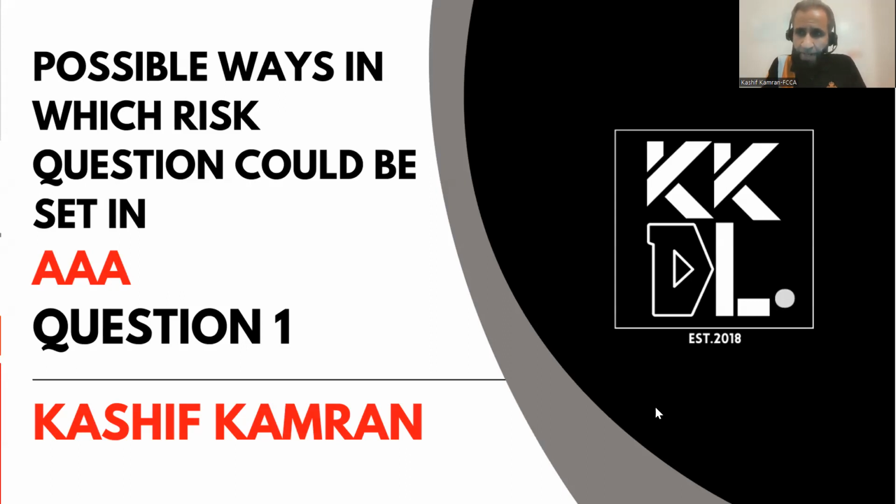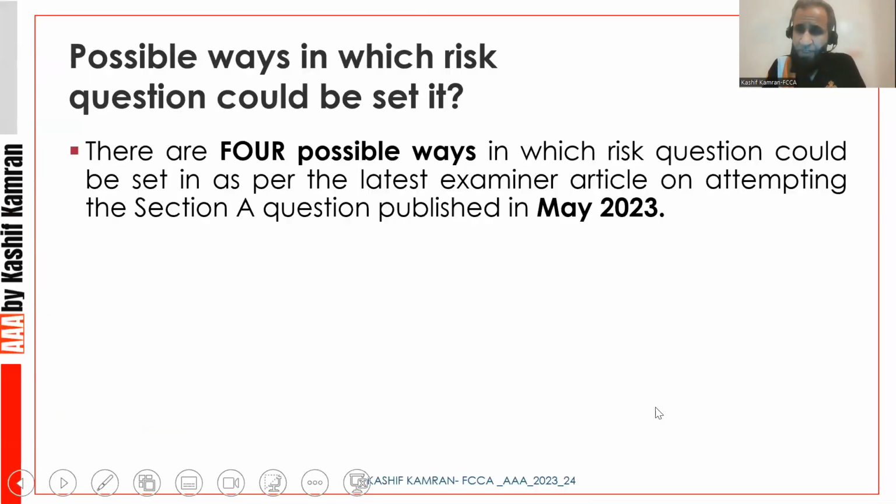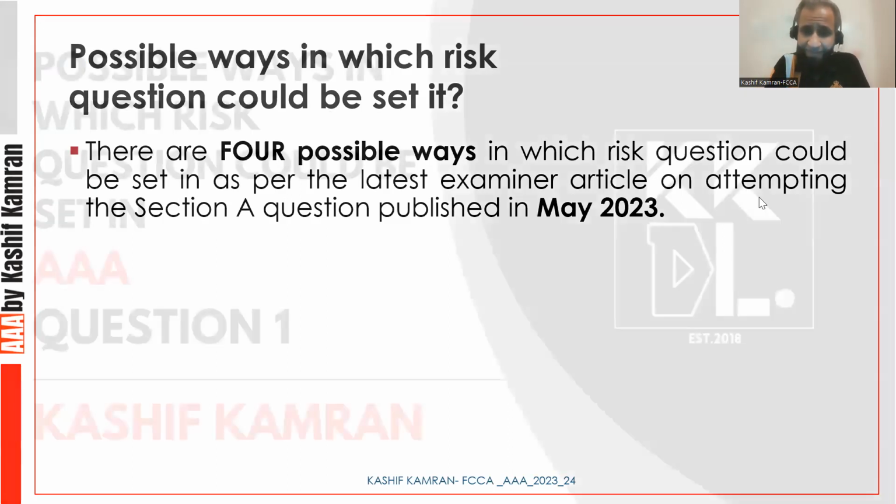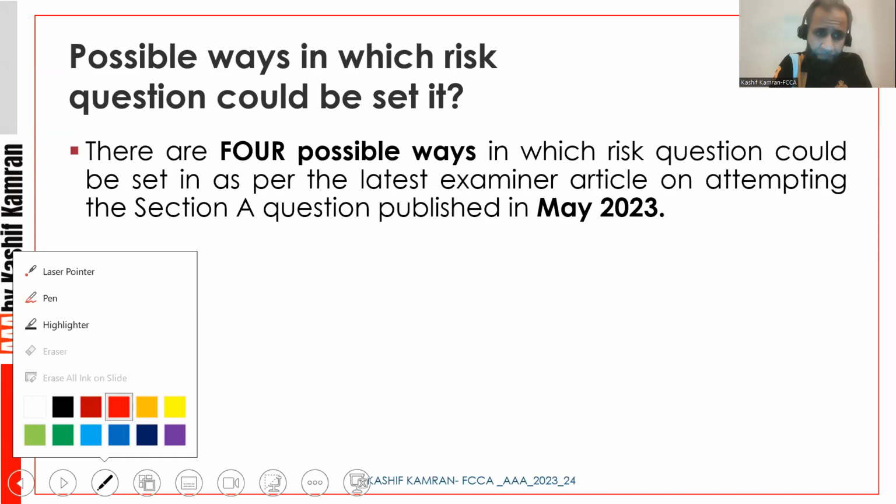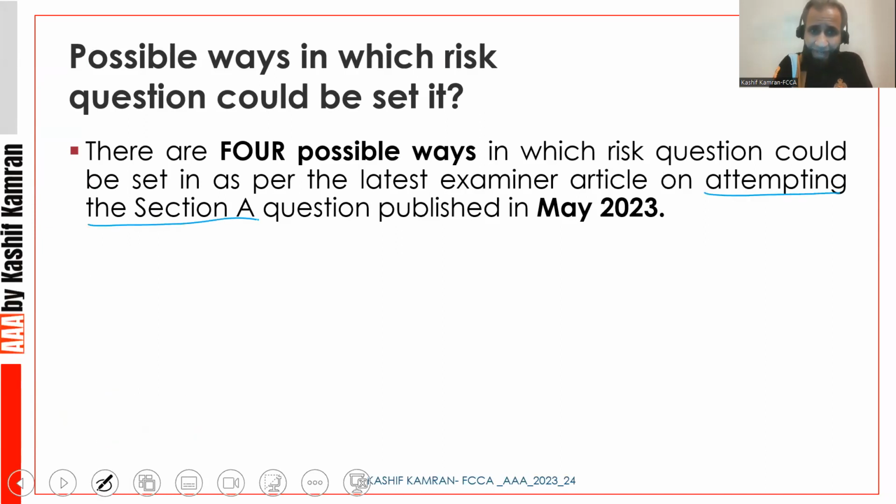I'm Kashif Kamran, and the topic I'm discussing with you today is the possible ways in which a risk question could be set in question number one of the AAA exam paper. We know that the article was published by the examining team in May 2023, prior to the June 23 exams. It was about attempting the Section A question, and in it the examining team guided us about the four possible ways in which future risk questions could be set.